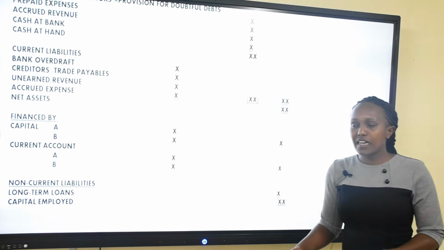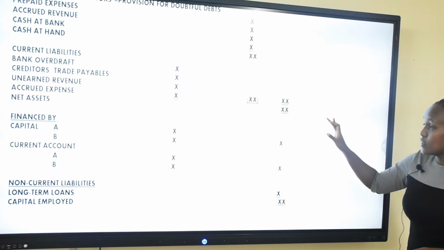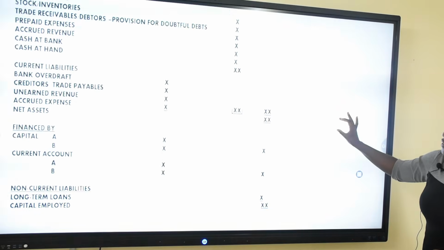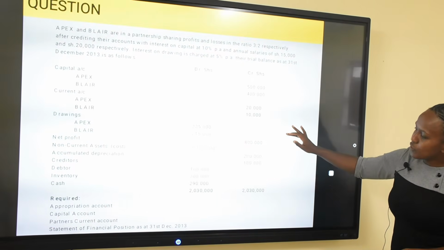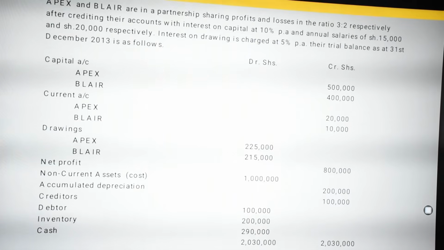So having explained that, it would be only good that we see this in a question. So we are going to try to answer this question.